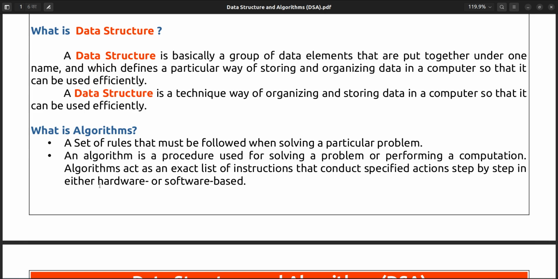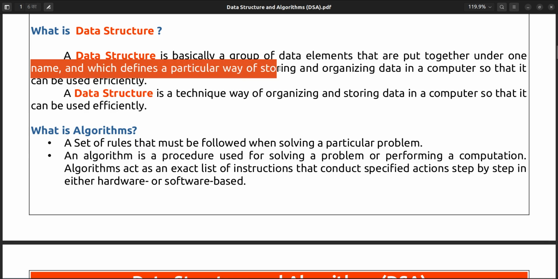Data structure is also basically a group of data elements that are put together under one name, and which defines a particular way of storing or organizing data.